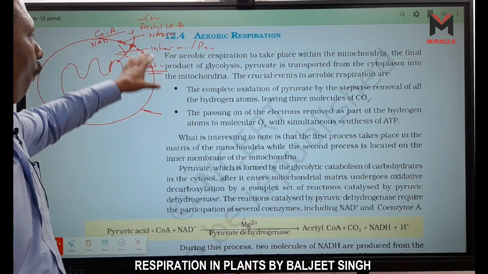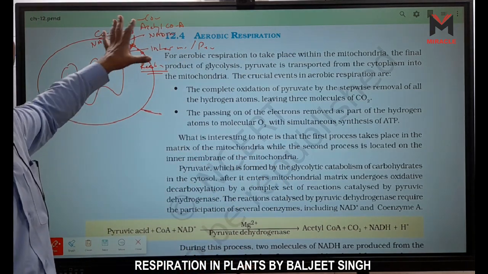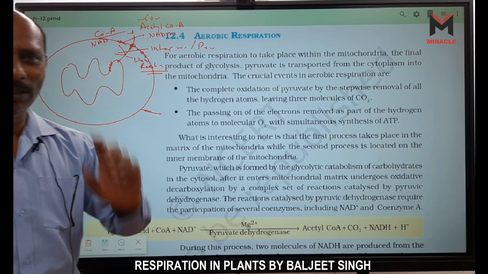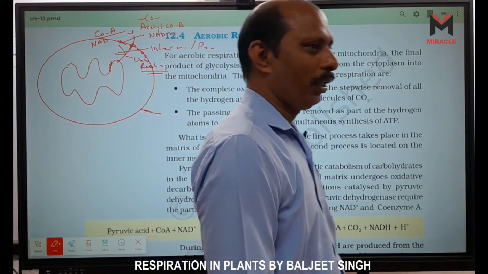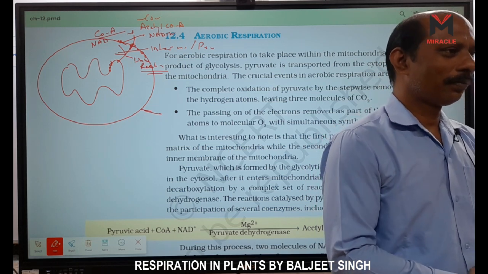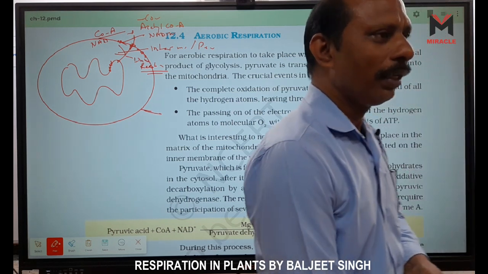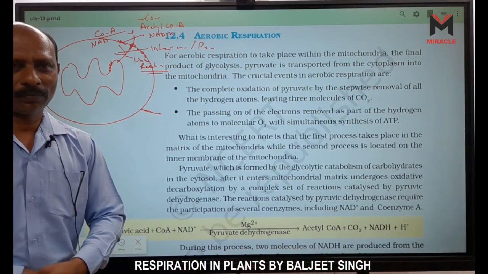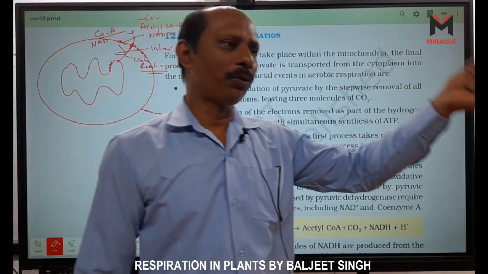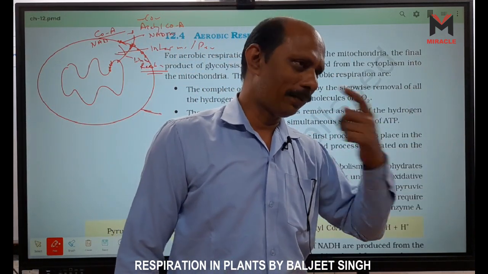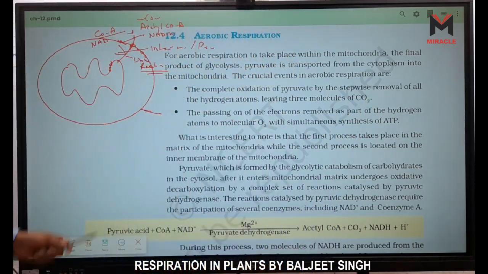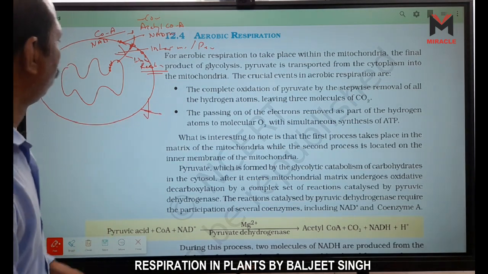Because here it is given that first CO2 is released in the mitochondria, no CO2 is released in the cytoplasm. Is alcohol formed inside the cell or outside the cell? That is first, tell me. Yeast cell forms the alcohol, right? Inside the cell or outside the cell? Does this respiration take place inside the cell or outside the cell? Outside the cell. CO2 is formed inside the cell and released outside. Ethyl alcohol is formed and released outside. Inside the cell, no alcohol is there, no CO2 is there. This one is correct.